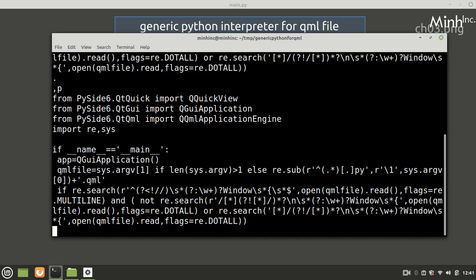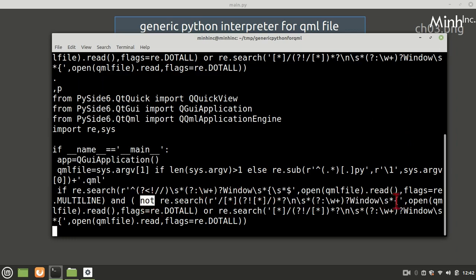What we are trying to do is, if there is an application window or a word behind it, that may be application window or any derived type, and it should not be followed by a comment. And if there is a multi-line comment, and after that there is no end of multi-line comment, and it follows by a window, that we don't want.